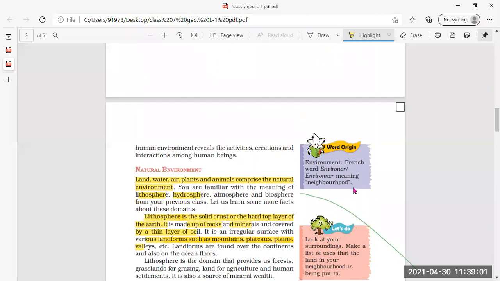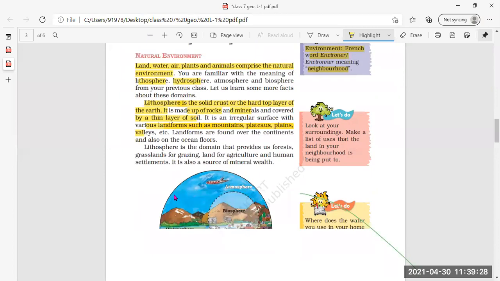Here we can see the word origin of environment. The word environment is derived from the French word environner, meaning neighborhood. You can underline this. The word origin is French, and the meaning is neighborhood. Good.